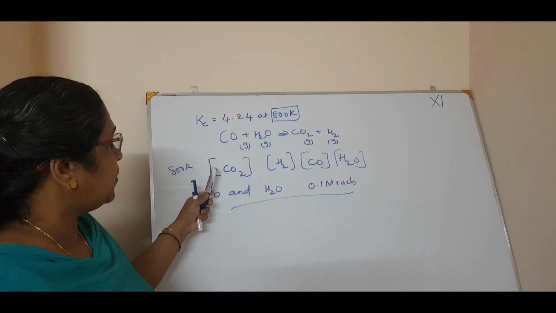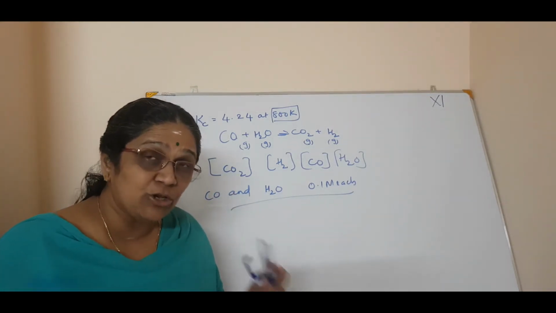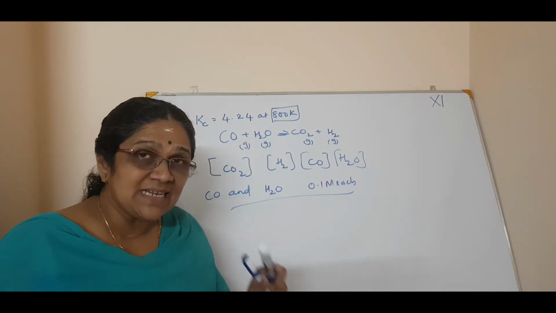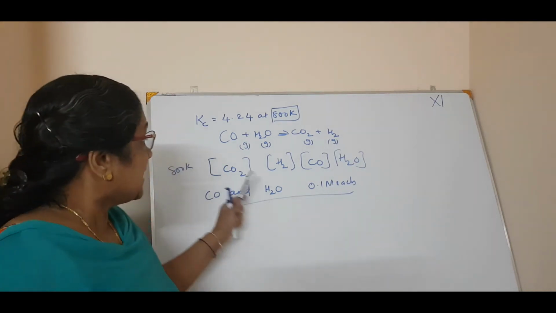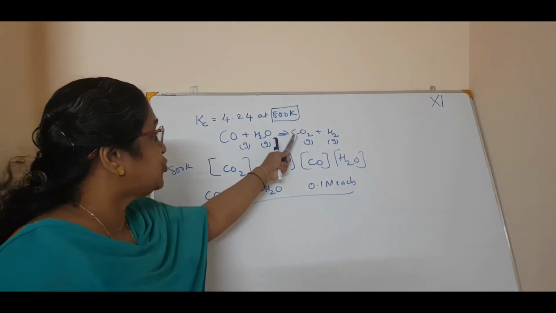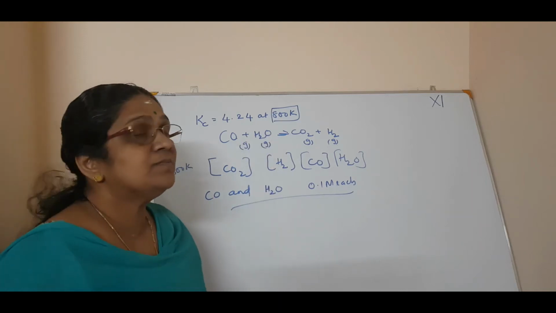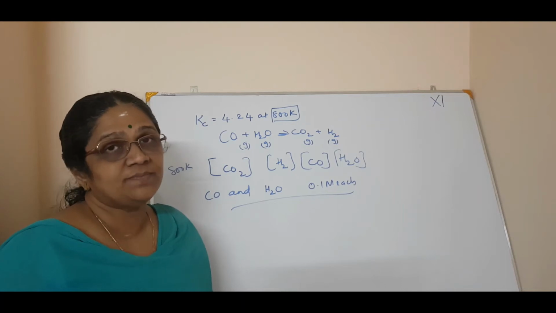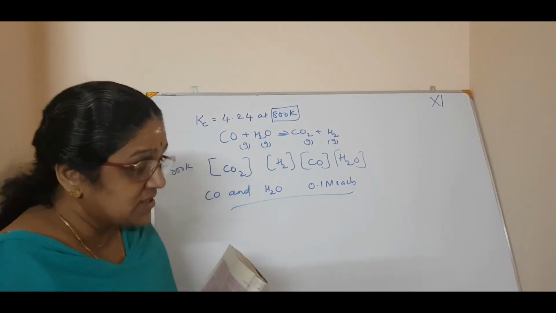Then calculate the equilibrium concentration when this reaction attains equilibrium. Once equilibrium is attained for this reversible reaction, calculate the concentration of CO2, H2, CO and H2O. Find out all the concentrations. How will you do it? These types of questions can come, so we will solve it.